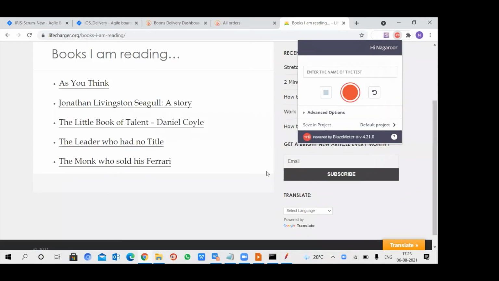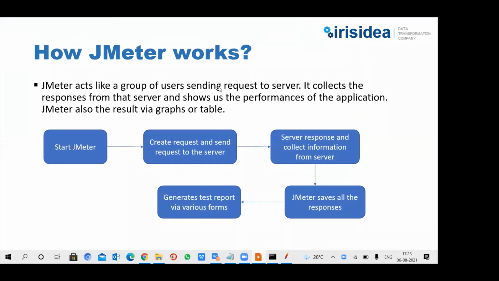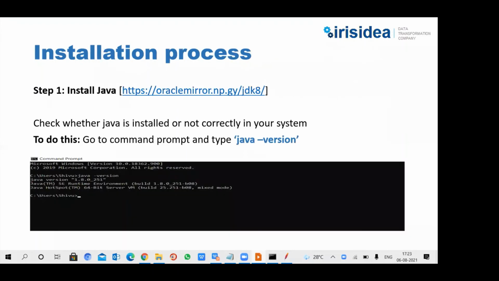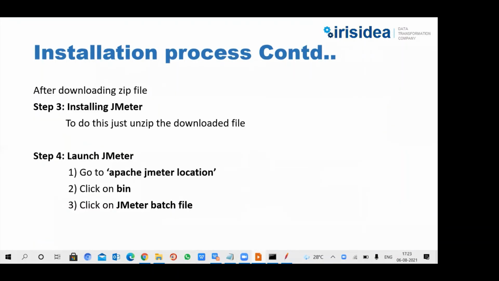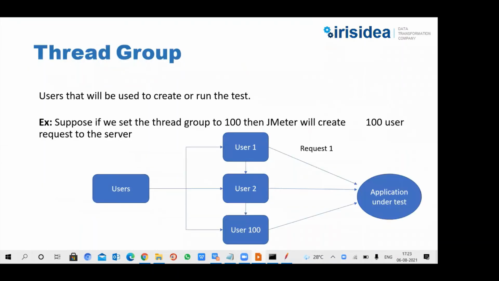Sure. Have you understood how JMeter works? Yes, yes. Shall I move on? Yeah, from my side there is nothing. If anyone has questions, they can ask. Okay, Savita, you can move ahead. It's quite clear to me also.